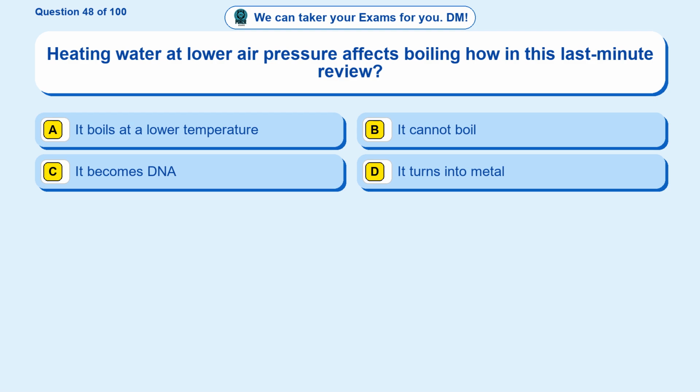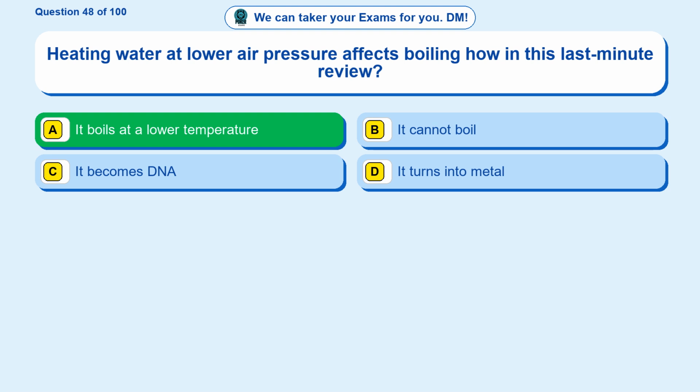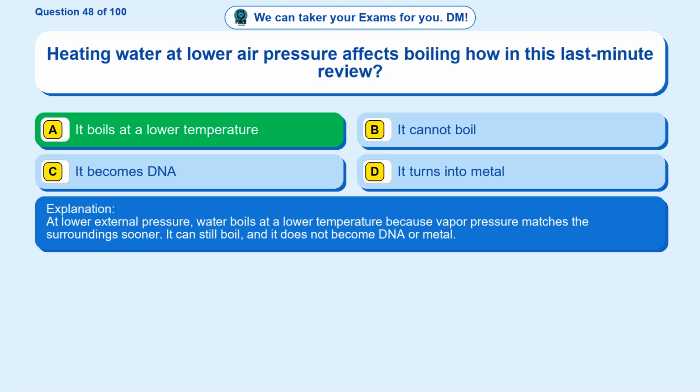Question 48. Heating water at lower air pressure affects boiling how in this last minute review? Option A. It boils at a lower temperature. Option B. It cannot boil. Option C. It becomes DNA. Option D. It turns into metal. The correct answer is option A. It boils at a lower temperature. At lower external pressure, water boils at a lower temperature because vapor pressure matches the surroundings sooner. It can still boil, and it does not become DNA or metal.